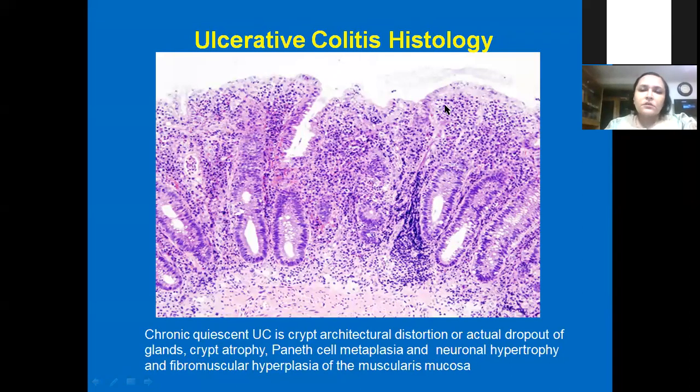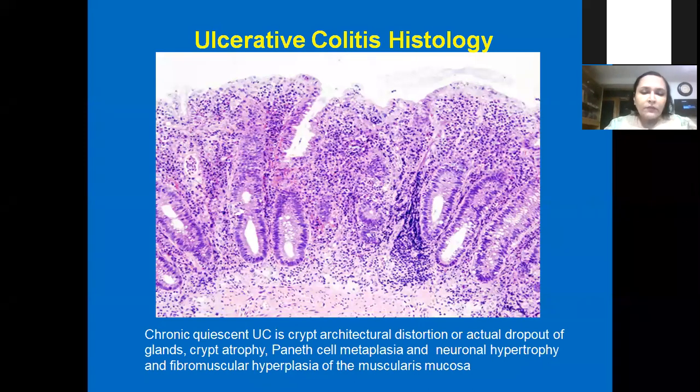Crypt distortion, crypt abscess. Usually it's found just below the crypts, and lots of abscesses are found. But these are not typical features. In any infection, it is found, as I told.